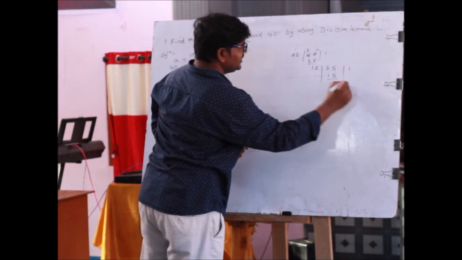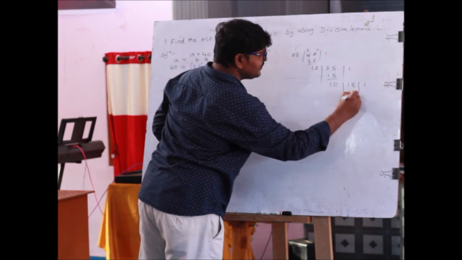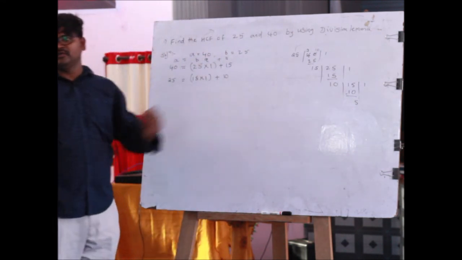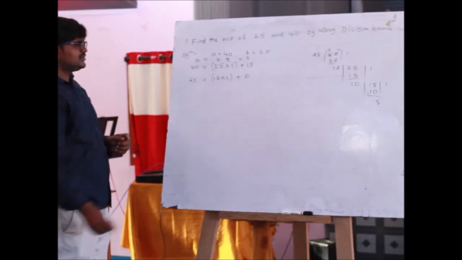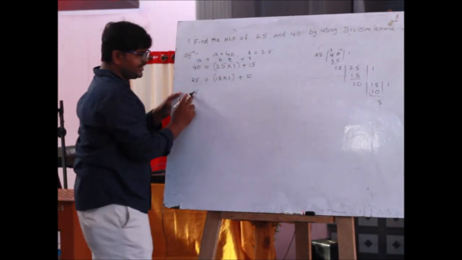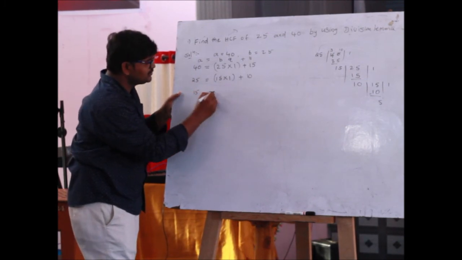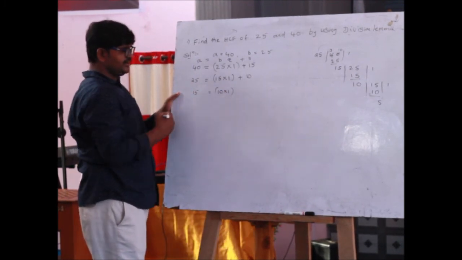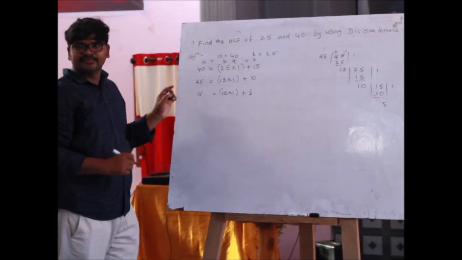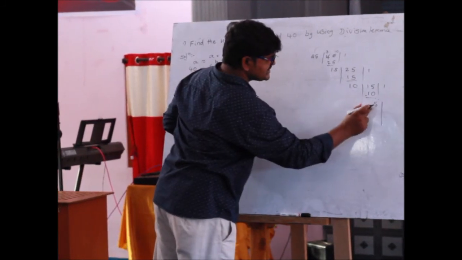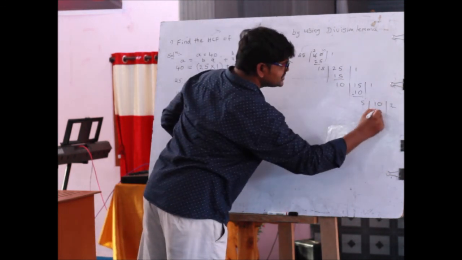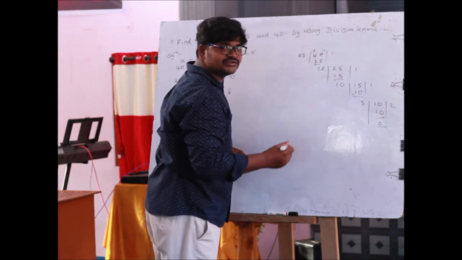So again 10 divided into 15. 10 ones are 10, 15 minus 10 is 5. Again, the remainder is not equal to 0. So next step, comparing 10 and 15, the greatest number is 15. 15 equals 10 ones are 10, plus remainder 5. Next, again the same process: divisor 10, 5 twos are 10, remainder equals 0.